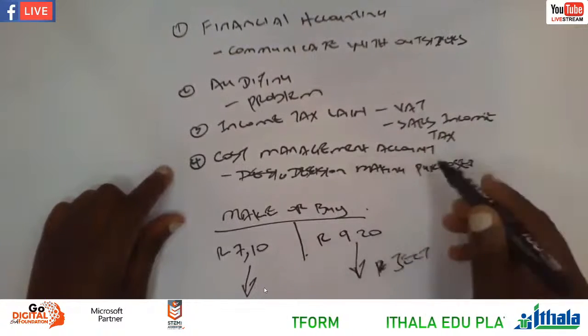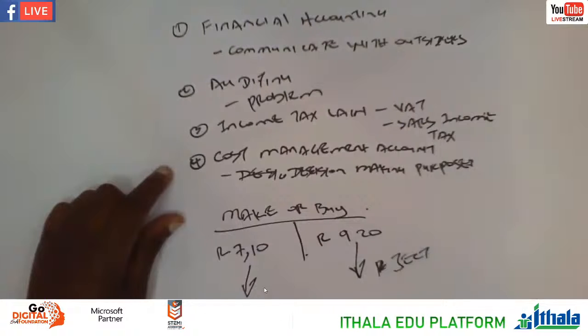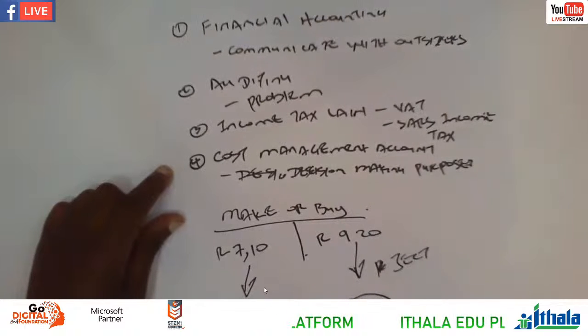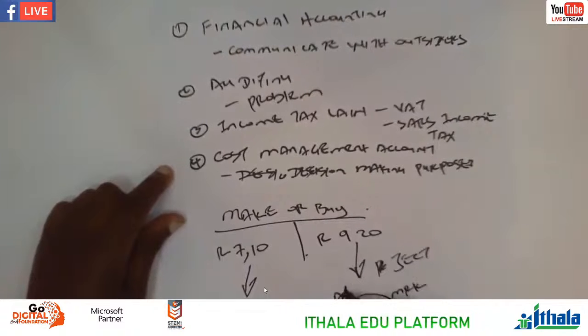So there's an accounting that we have to use, cost management accounting. Remember, let's say we're operating here, maybe our business, Ithala. Ithala is our business. And then there are functions here, but we call them departments at the workplace. Let's say we have HR, marketing, administration, finance.